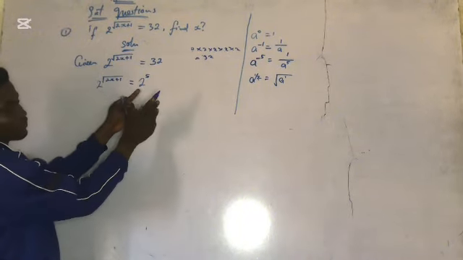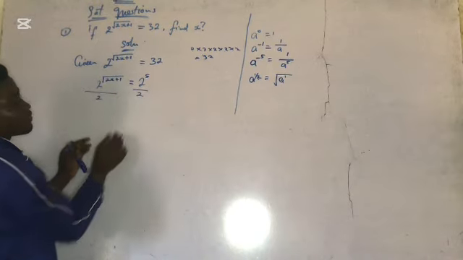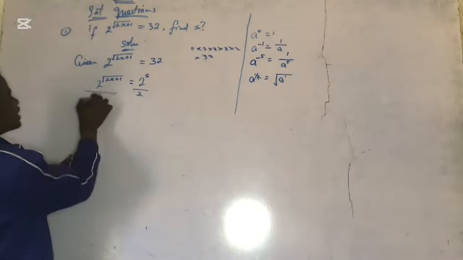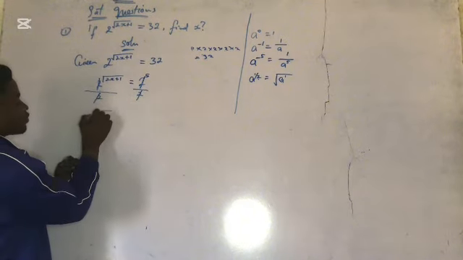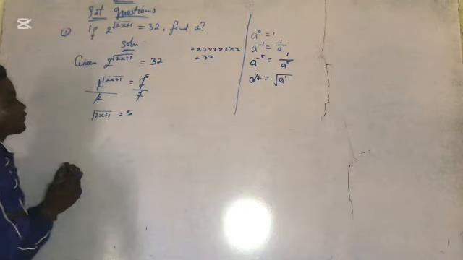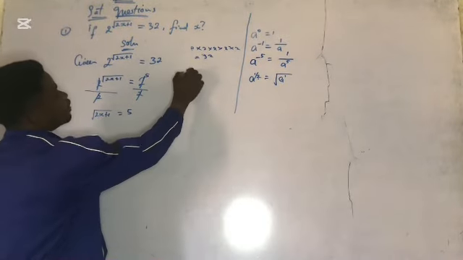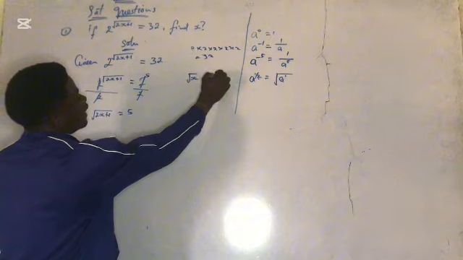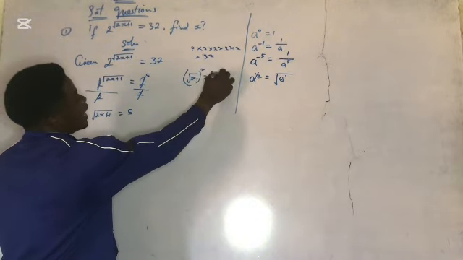The base here is now what? 2. So since the bases are equal, we equate the powers. What do we get remaining? I'm having the square root of 2x plus 1 is equal to what? 5. Mathematics says that if you have something like the square root of x equal to 25, for you to find x, you're going to have to square both sides, right?